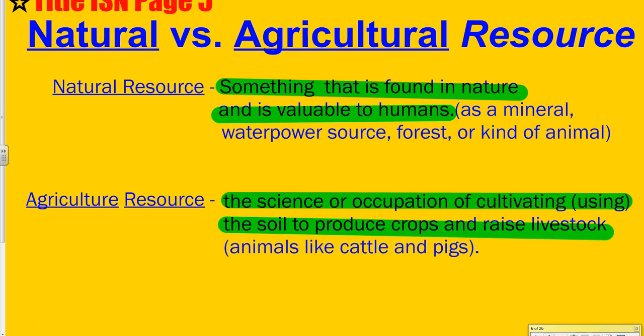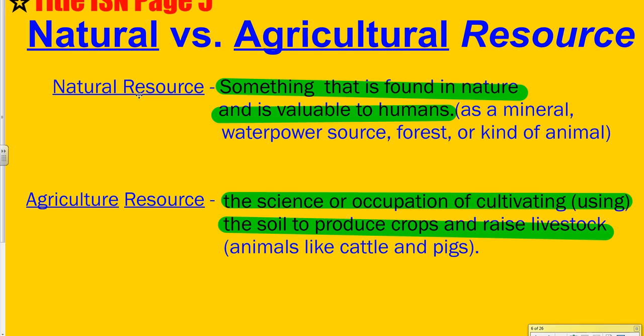For the top half of the page, you're going to title it Natural versus Agricultural Resources. What I want you to do is copy this down: natural resource and agricultural resource. And then we're going to talk about what these mean. Remember, as I talk, you can always pause so that you can write.